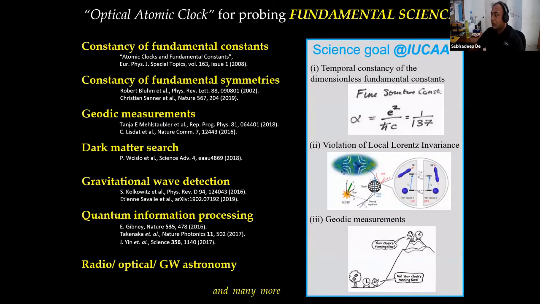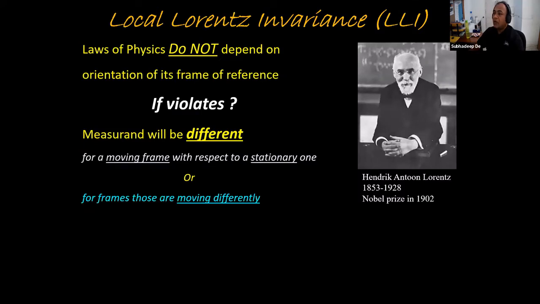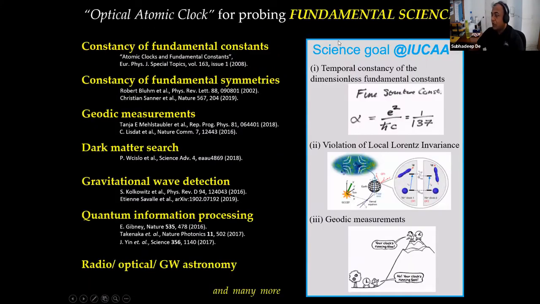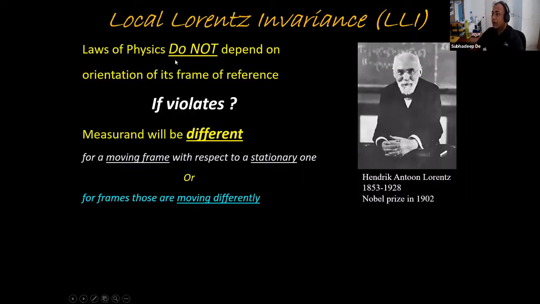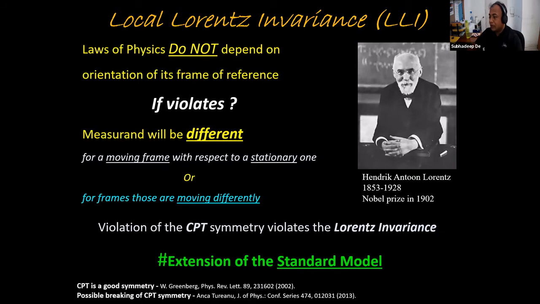At our lab in IUCAA, we are particularly interested in the first three things. Once the optical clock is developed here, we want to put our effort into studying these first three things, and maybe something else will also come up. I will not have time to go into all three in detail, but let me pick up one particular example, and that is local Lorentz invariance violation. I will tell you in the next few slides how the optical clock can help us. So we know what Lorentz invariance is. I'm not going into that in detail to save some time.